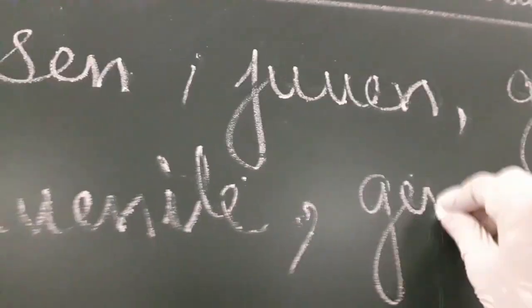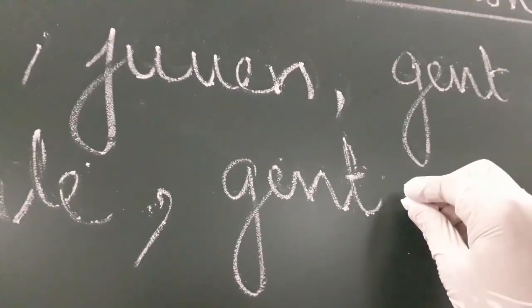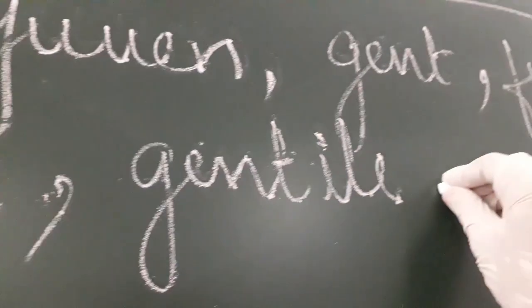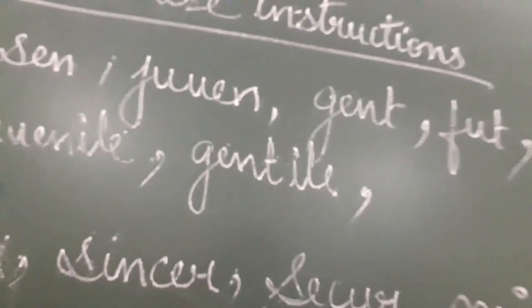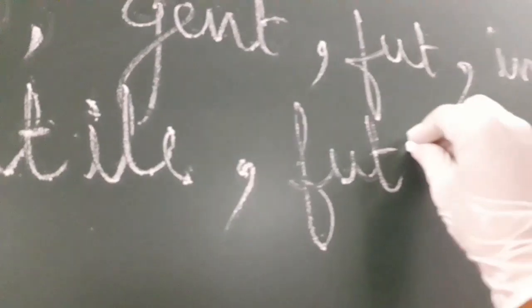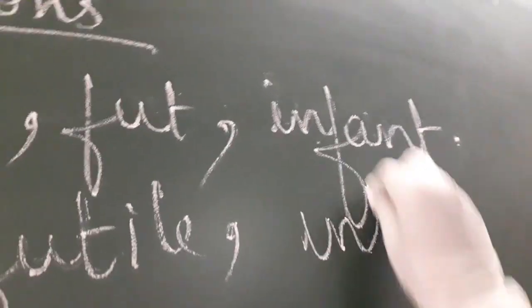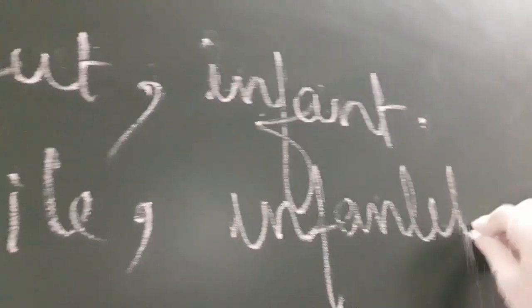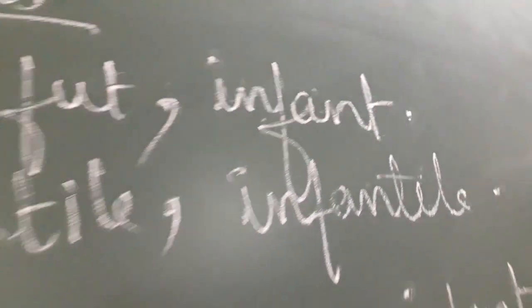When G-E-N-T, gent, is added to the suffix il, it becomes gentile. Fute, F-U-T-I-L-E, futile, and infantile. This is how we are forming new words by adding the given suffix.